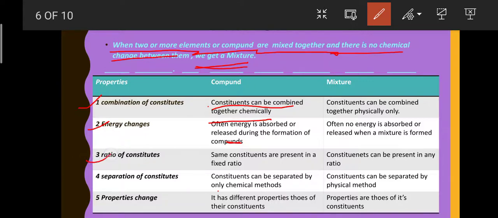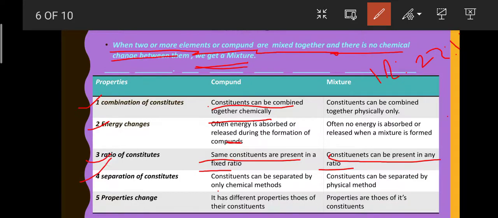Ratio of constituents. In compounds, the same constituents of the elements are present in a fixed ratio, like the sugar compound, that is 12:22:11. They are present in a fixed ratio and cannot be changed. In a mixture, the constituents can be present in any ratio.